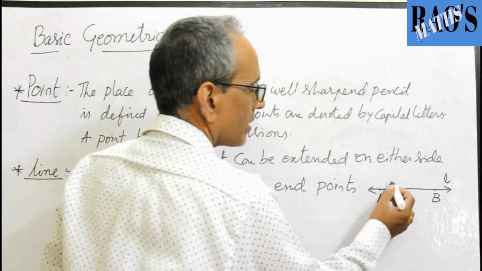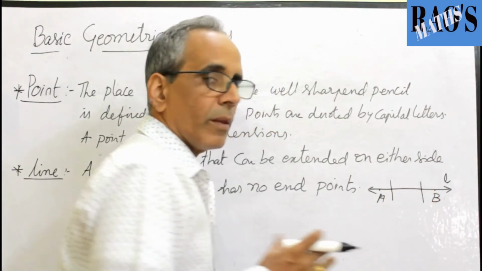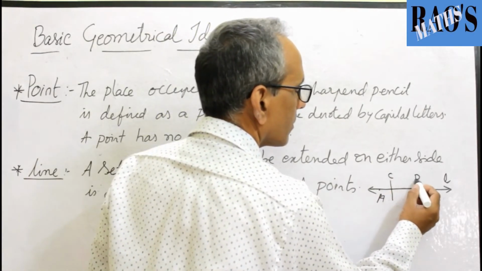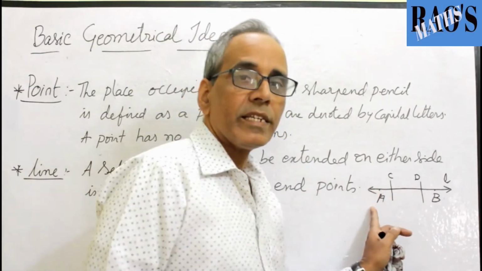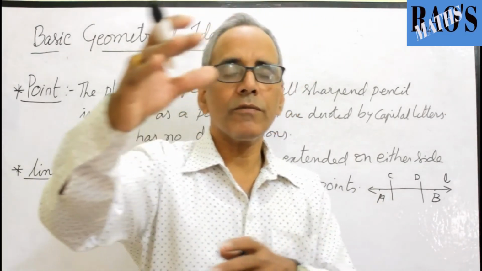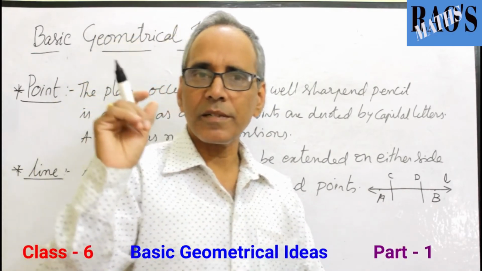If I take a part of the line, from a line I called from C to D. From the line AB, from C to D, come out and stand separately.